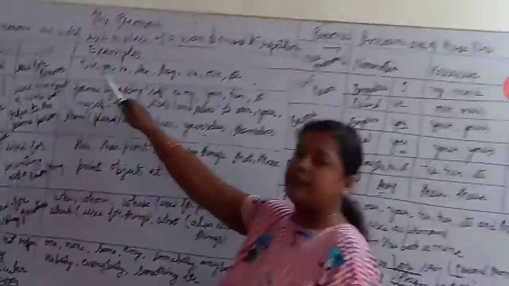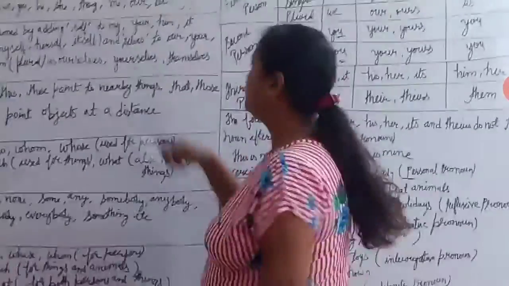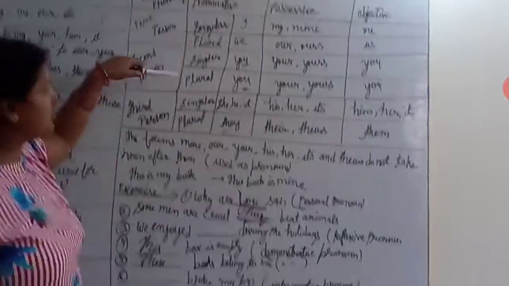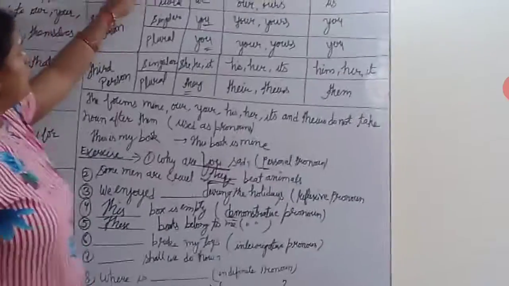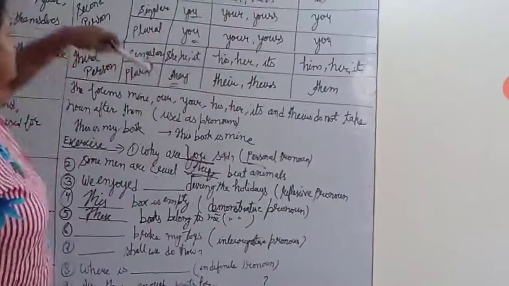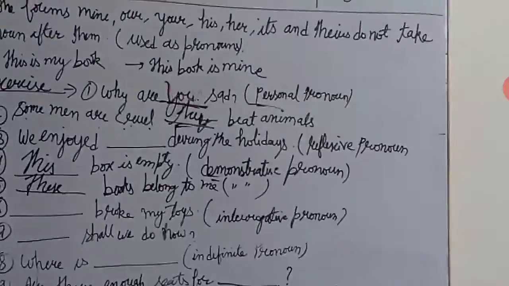Now, the various kinds of pronoun are personal pronoun, reflexive or emphatic pronoun, demonstrative pronoun, interrogative pronoun, indefinite pronoun, relative pronoun, and distributive pronoun. First of all, I am talking about personal pronoun. Look at this chart. There are three kinds: nominative, possessive, and objective, across first person, second person, third person. Clear? And how you are using them, that I will also explain.